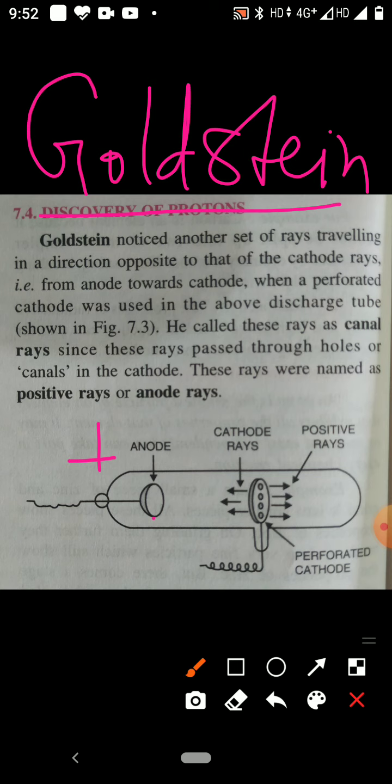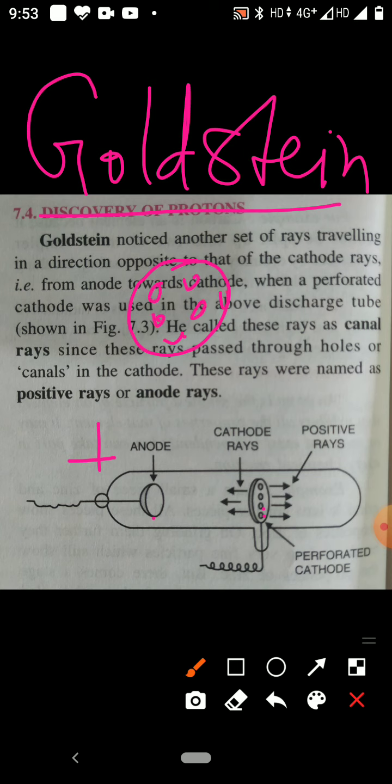and the other is the cathode, but the cathode is not at the other end. It is placed somewhere in the middle, and this cathode is perforated. Perforated means that when you look at this cathode plate, minute holes are present.